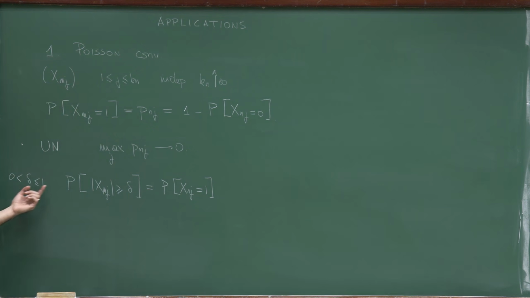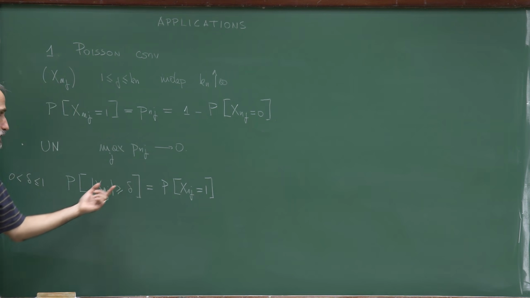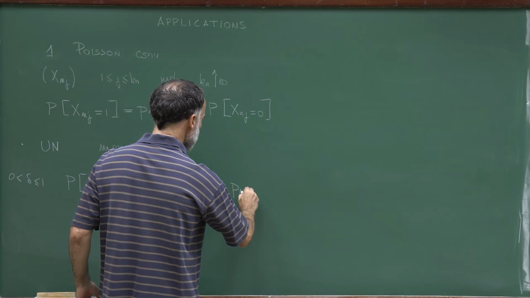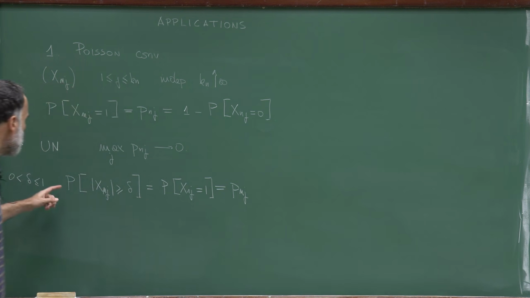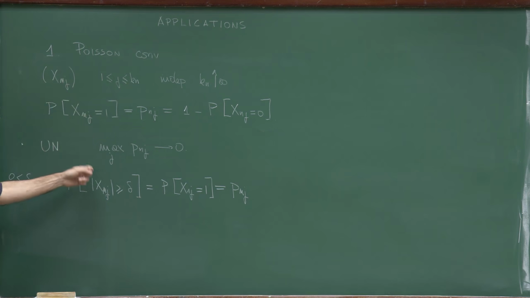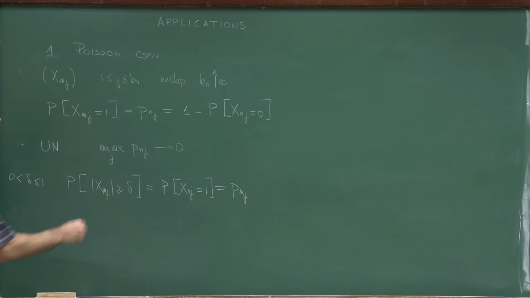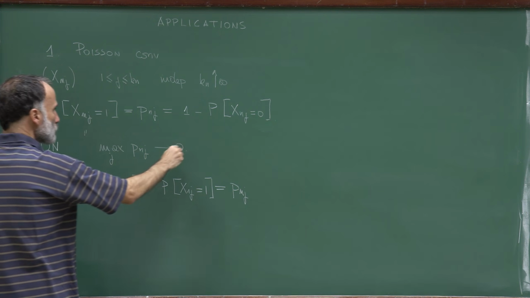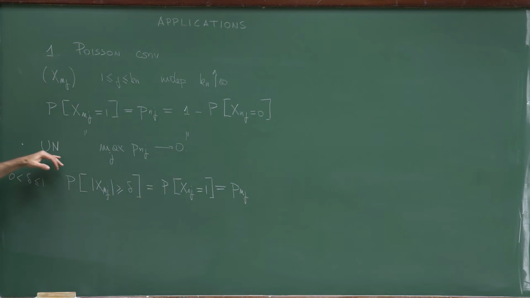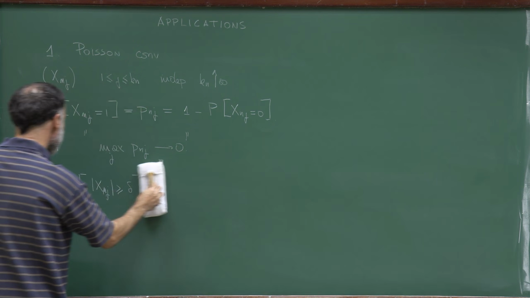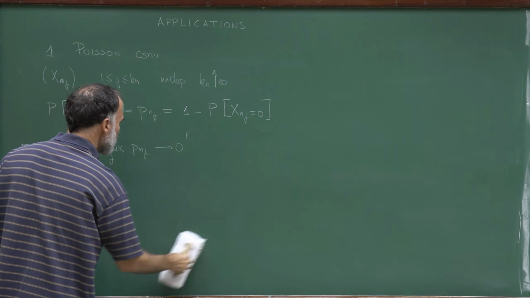Well, of course, if delta is larger than 1, this probability is just 0. And this, by definition, is p_nj. So you see, if we want the maximum in j of these probabilities to converge to 0, we need that the maximum of p_nj converge to 0. So I will assume that this condition holds, and it follows from this condition that this array of independent random variables is uniformly negligible.